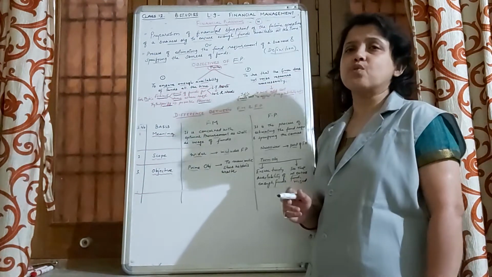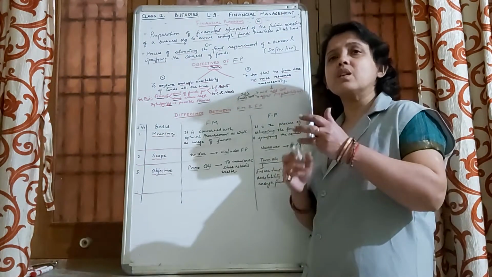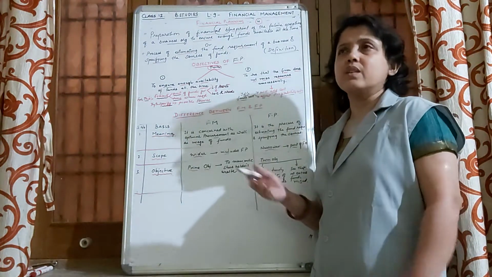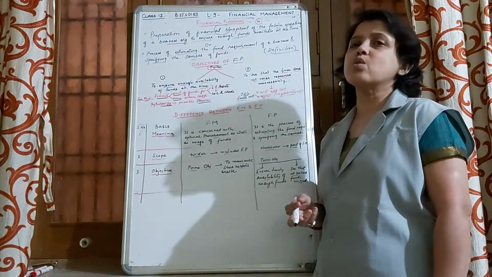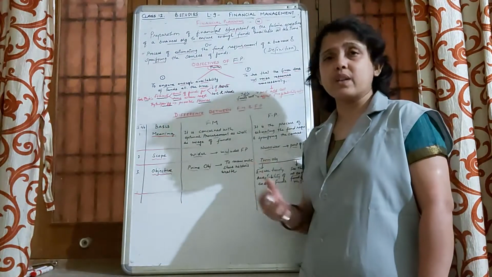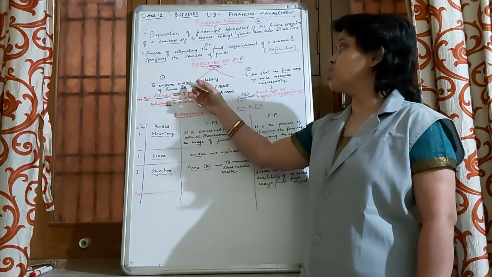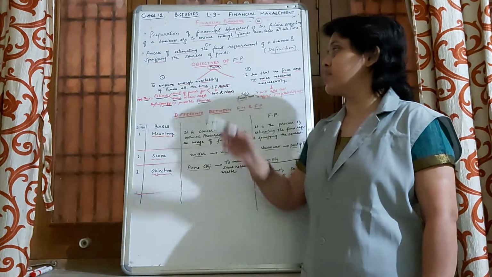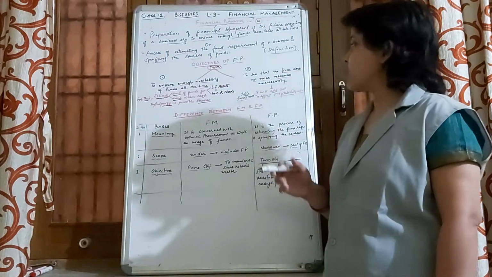It ensures this because when the financial blueprint is prepared, the fund requirement is estimated, and also the time whenever it will be required and the sources from where it can be raised. That is why it ensures enough availability of funds all the time in the organization.